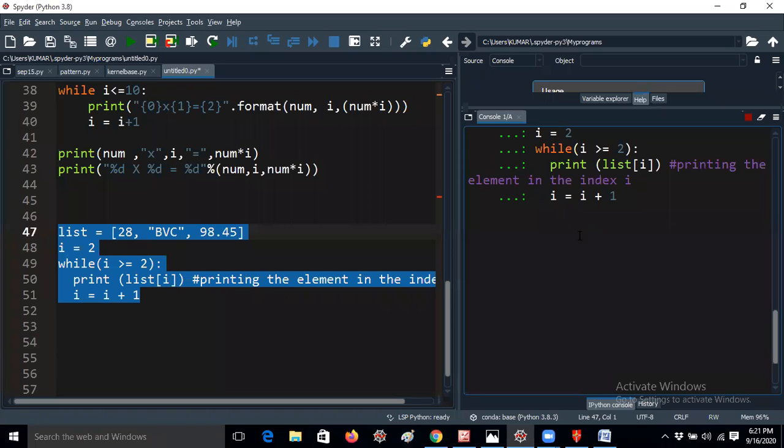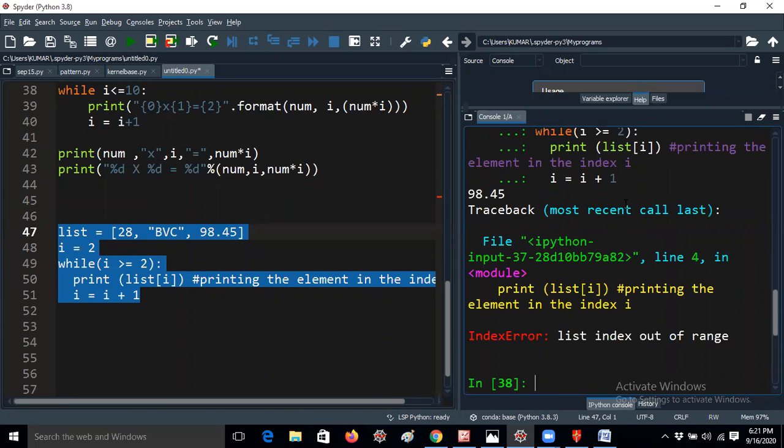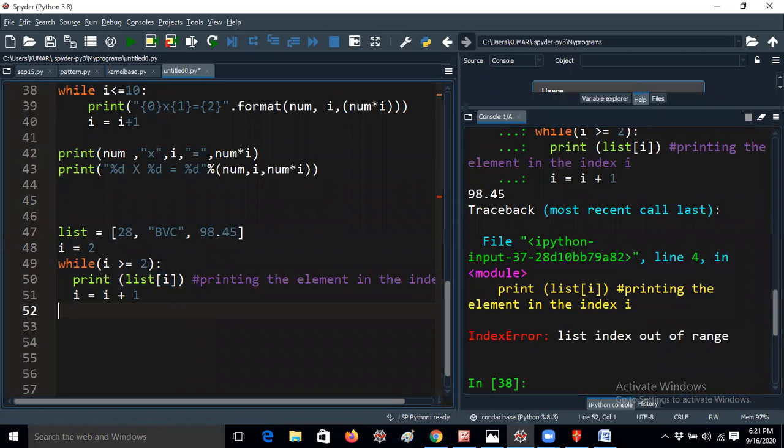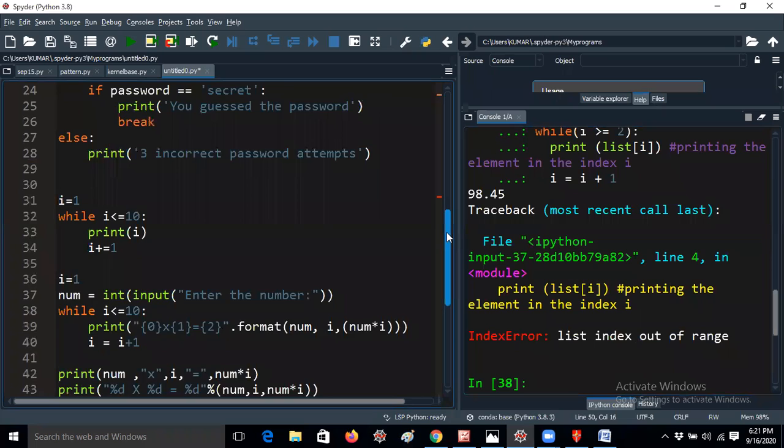Console is taking a lot of time today. Yes, I'm getting an error because the index is out of range, right? So it is printing only one time. Okay, anyway, I don't want to loop here. I am just giving you a simple example, guys.